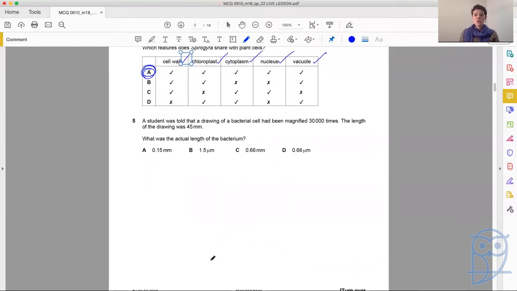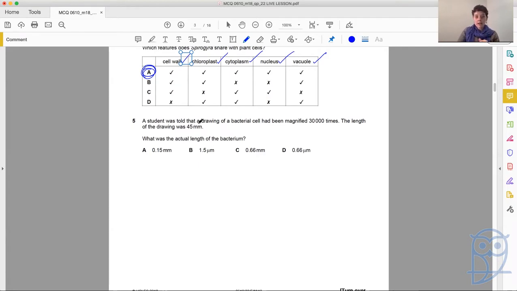A student was told that a drawing of a bacterial cell had been magnified 30,000 times. The length of the drawing was 45 millimeters. What was the actual length of the bacterium? So magnification can come up in our theory papers as well as our alternative to practical papers.